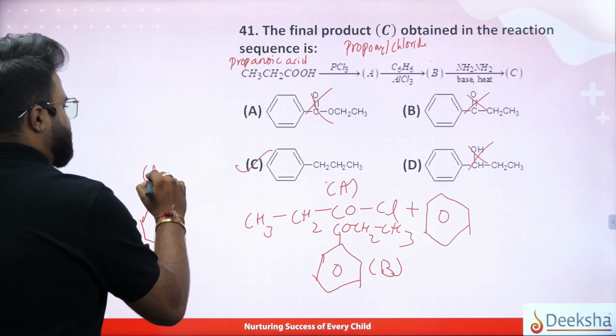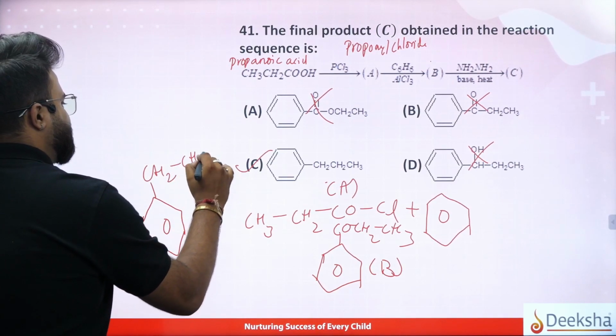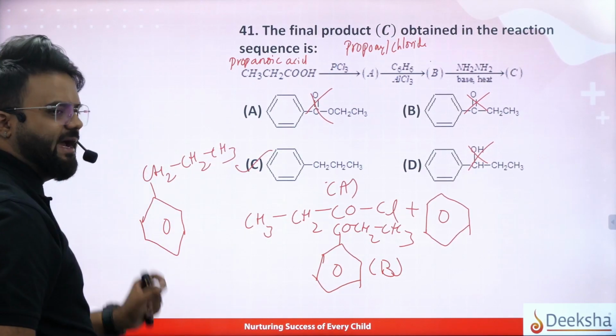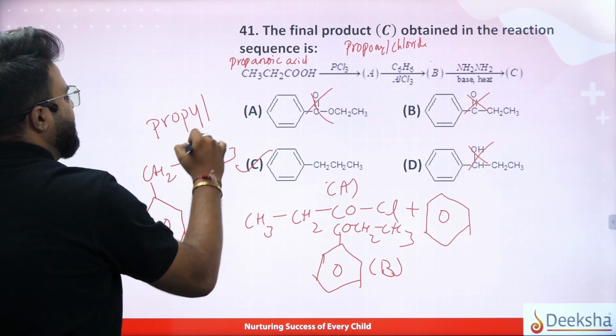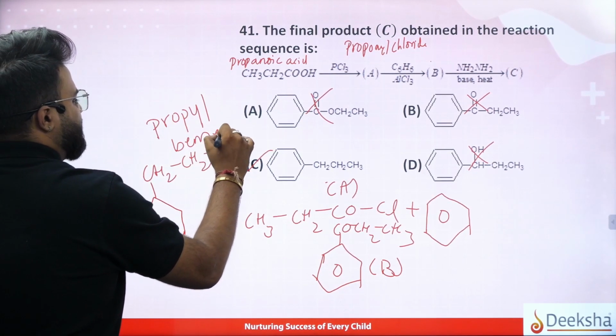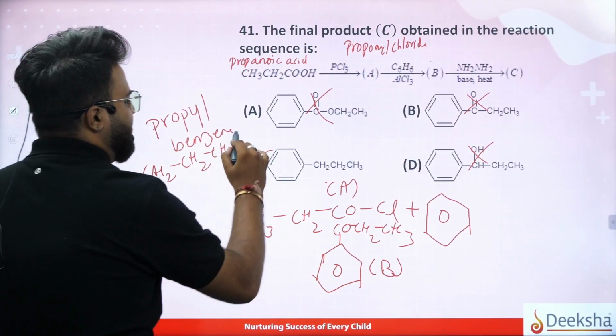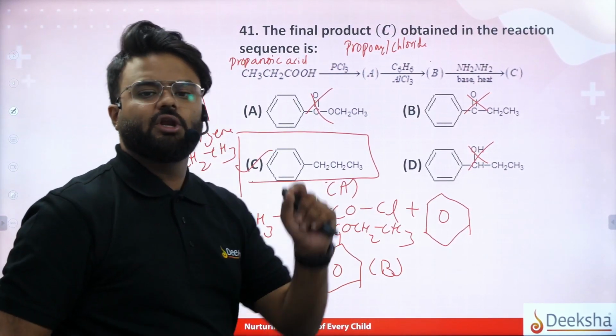benzene with CH2, CH3. That is the propyl group. So propyl benzene. So what will be your final answer? It will be propyl benzene. So propyl benzene is your correct answer. Then your option C is your correct answer.